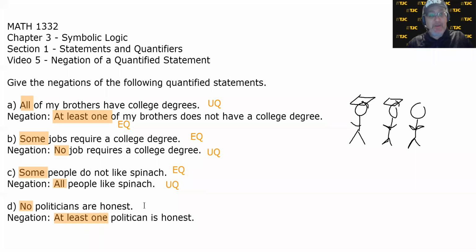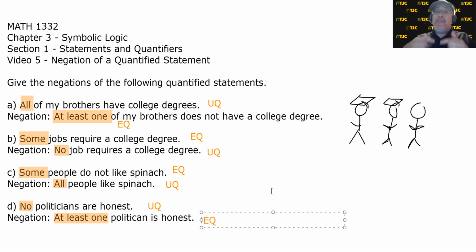And in the original statement, no is a universal quantifier because it's saying all of them lack a characteristic. All politicians are not honest. And at least one is an existential quantifier because it talks about the existence of at least one politician that's honest. So let's take a look at all these statements in the negations.